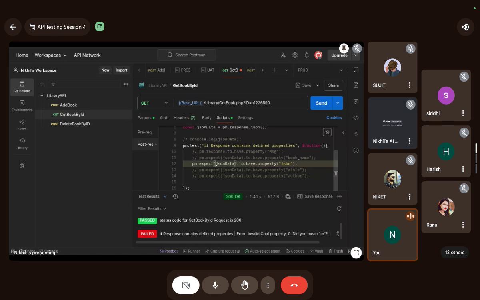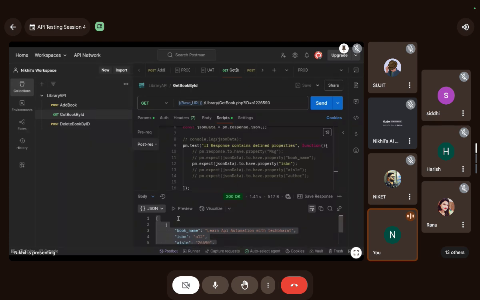Okay. I'm not pretty sure, but I have got the problem. The problem is that this is actually an array, guys. Do you understand what the problem is? Do you guys see what the problem is?